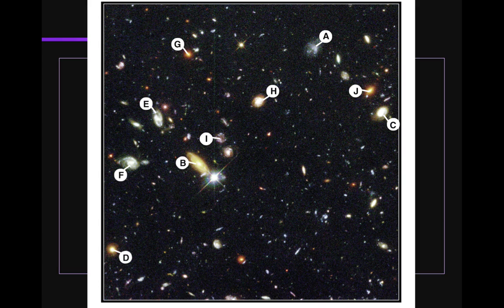So this is an area near the handle of the Big Dipper. It's this tiny little speck of sky where there wasn't a whole lot going on. If you look up there in the sky where they took this picture, there's not a whole lot there. So they thought if they pointed the Hubble Space Telescope toward nothingness, that they would really see nothing. And what emerged was amazing.